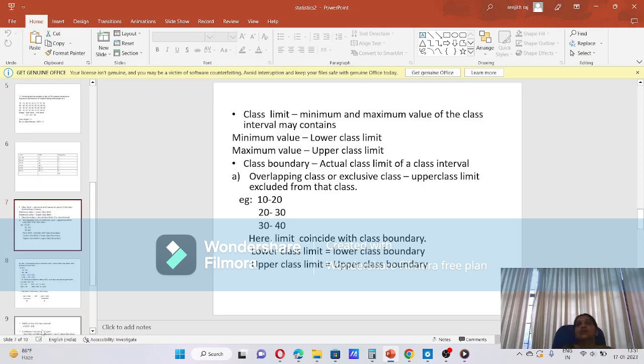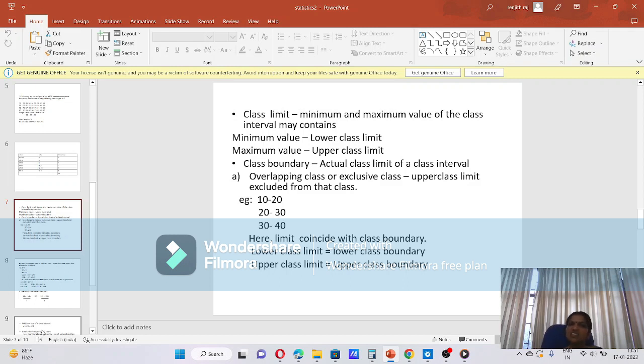Next, we discuss class length and the frequency table. Then we are going to study something about class interval and class. We are going to study some terms related to that.